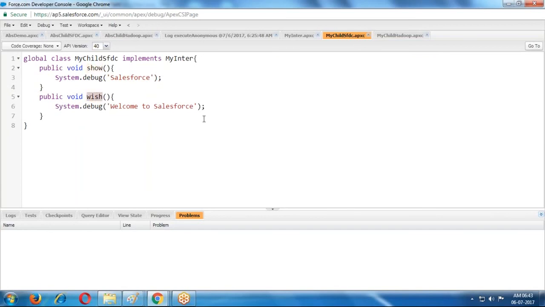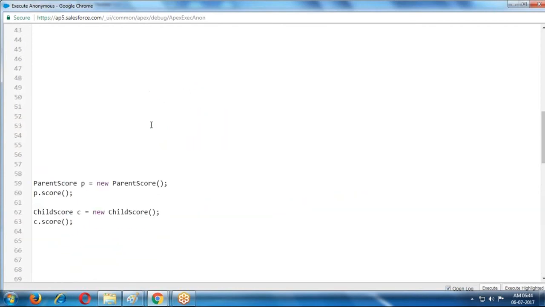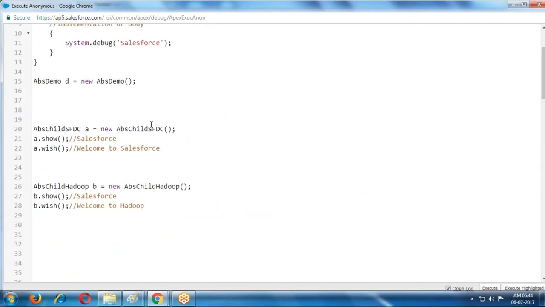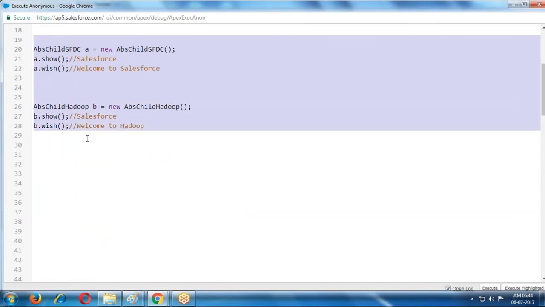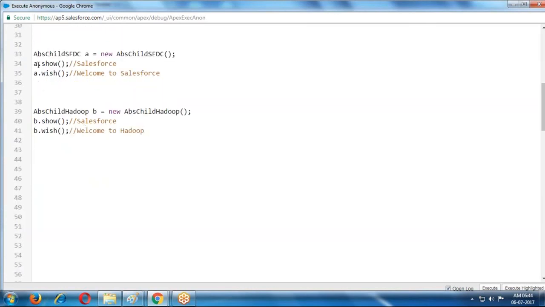Whenever we are using an interface and all the methods need a different implementation, then we use it like this. Now I'm creating an object of this one. What is the object and what is the output?